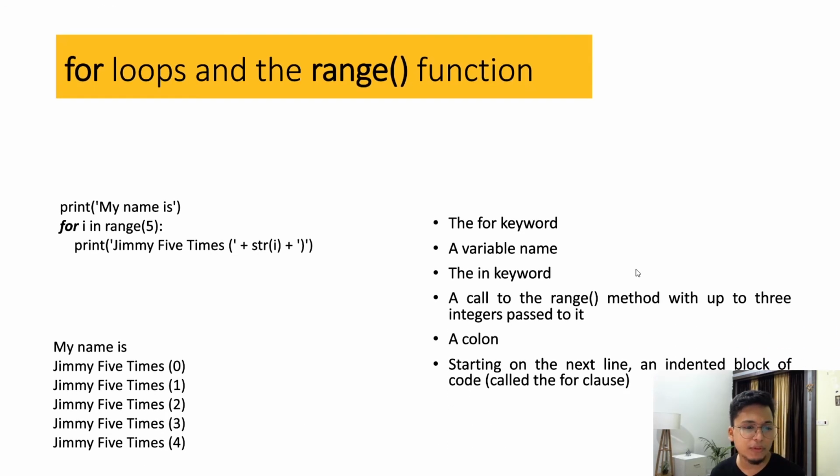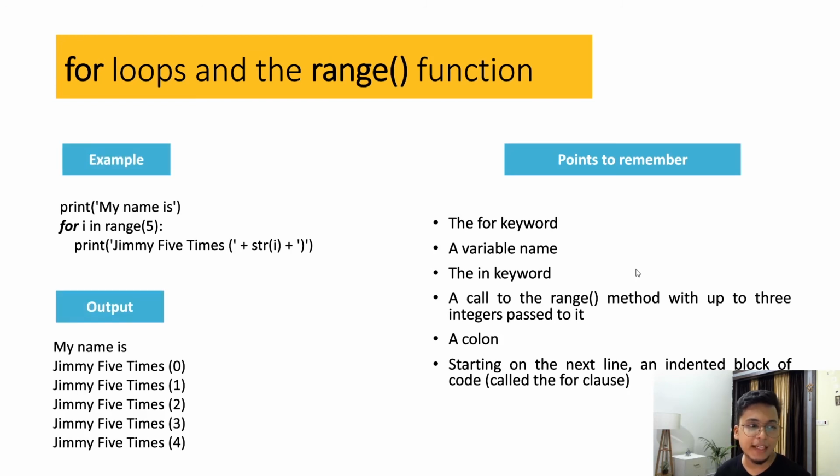Quickly we'll move to the last segment, which is for and range. Even before I talk about for, think of range: anything that you pass inside this range function, and here we have given 5, it is going to give you a series of numbers. If I write range of 3, inside the parenthesis 3, it is going to give me the numbers 0 1 2. If I write range of 7, then 0 1 2 3 4 5 6. That was with the range function.